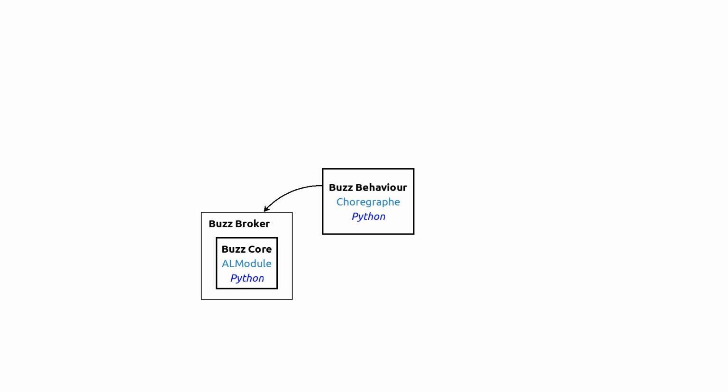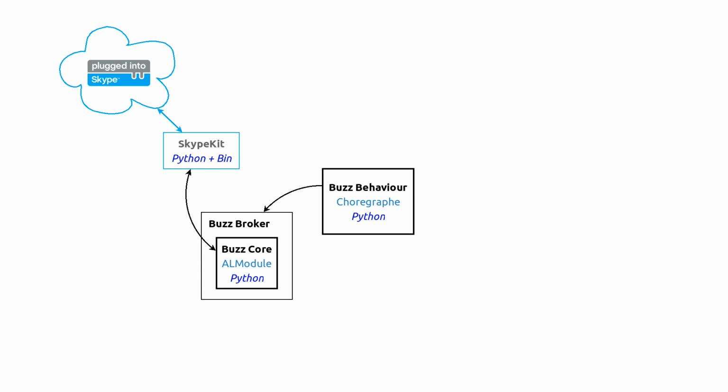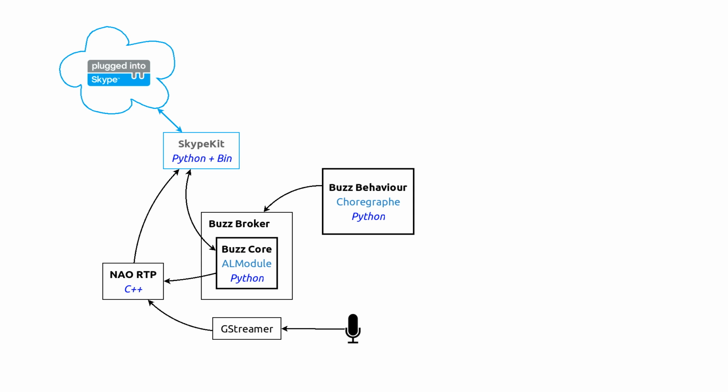During its initialization, the bus core is executing two binaries. Firstly, the Skype kit furnished by Skype will handle the communication with the Skype network. Secondly, a C++ program charged to provide the audio to the Skype kit, and this audio stream is itself provided by GStreamer. So, for the moment, it works like this. But in the near future, I will probably get rid of GStreamer and make another program that connects directly to NAOqi sound modules and encodes and decodes the audio streams itself. And later on, this program will also handle the video stream.